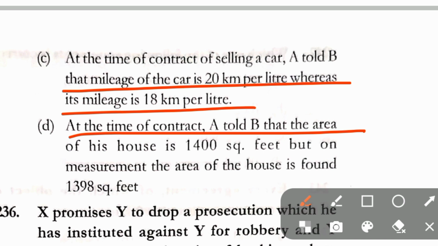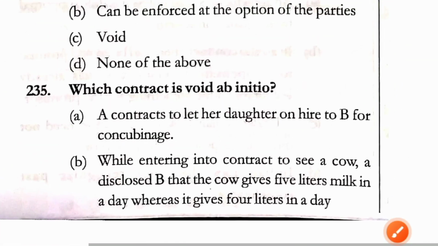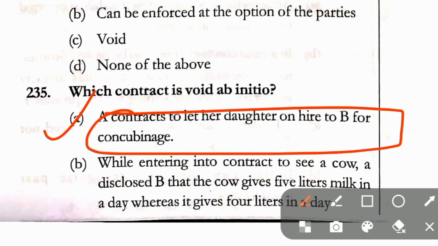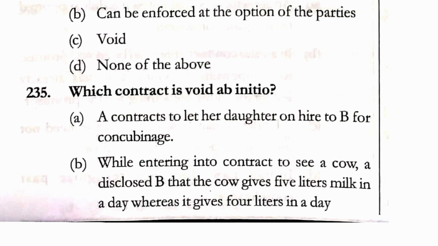Option D, at the time of contract, A told B that the area of his house is 1400 square feet, but on measurement, the area of the house is found to be 1398 square feet. Here in question number 235, correct answer is option A. A contract to let her daughter on hire to B for concubinage is not a contract and is void ab initio.